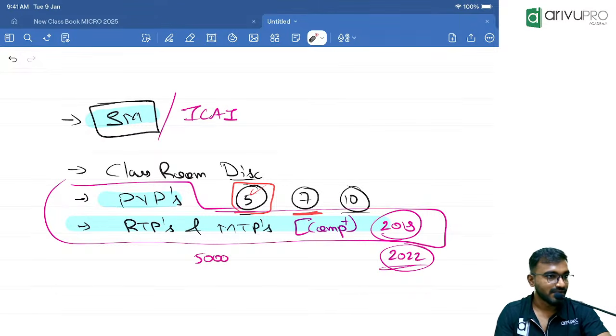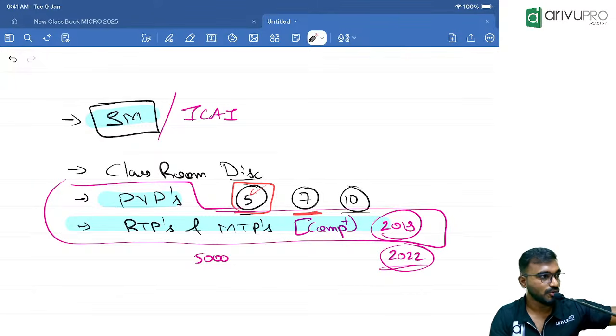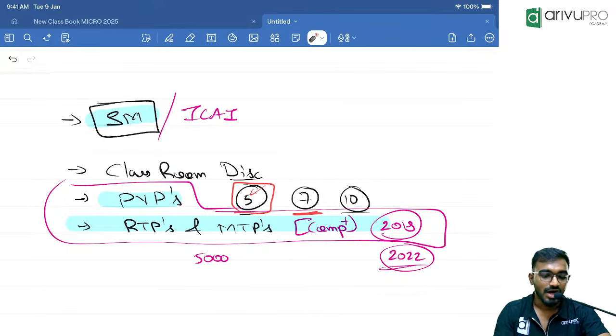I will usually reply within 12 hours, or maybe 10 hours, whenever I see it. That is the first area where I usually respond immediately. Second, the ArivuPro portal. Even in the ArivuPro portal, below there is a discussion column. Even there you can post your questions. Is that clear? Okay, let's get started.